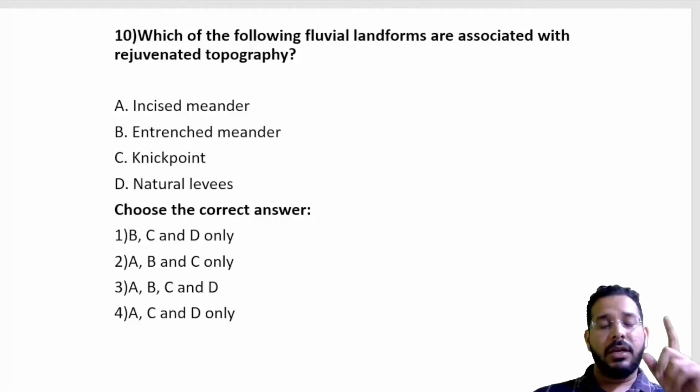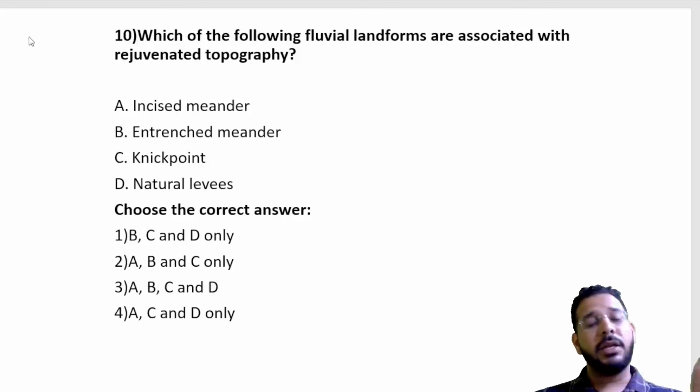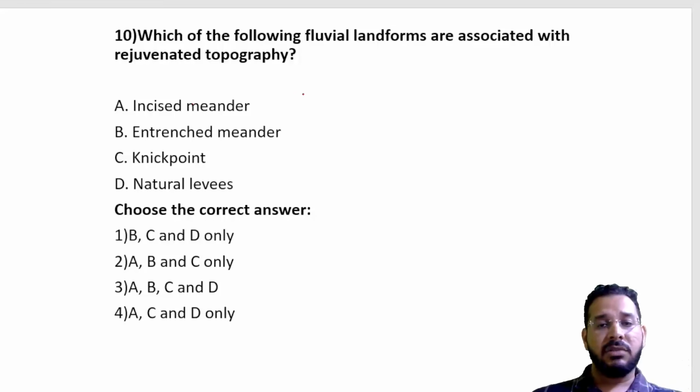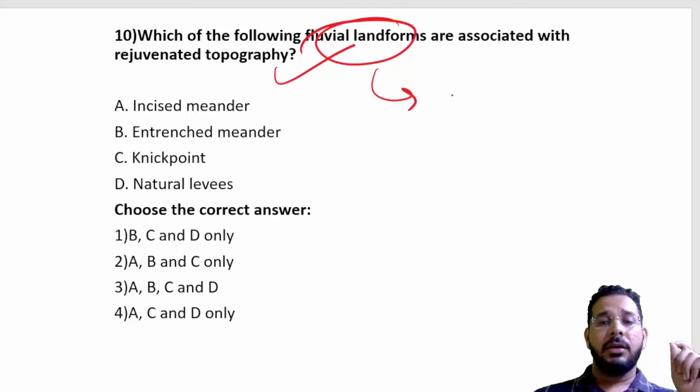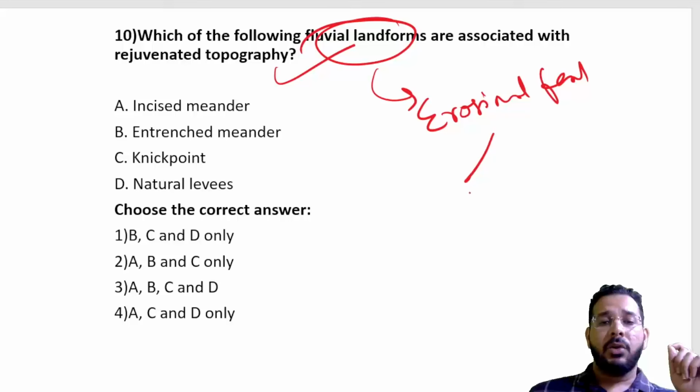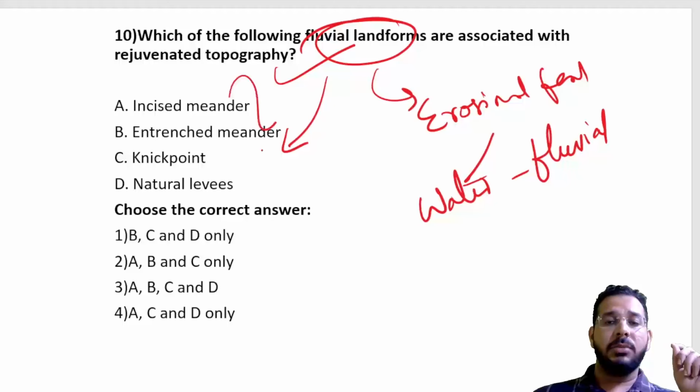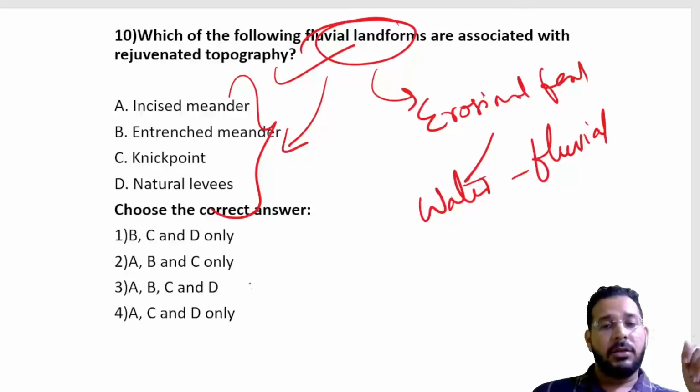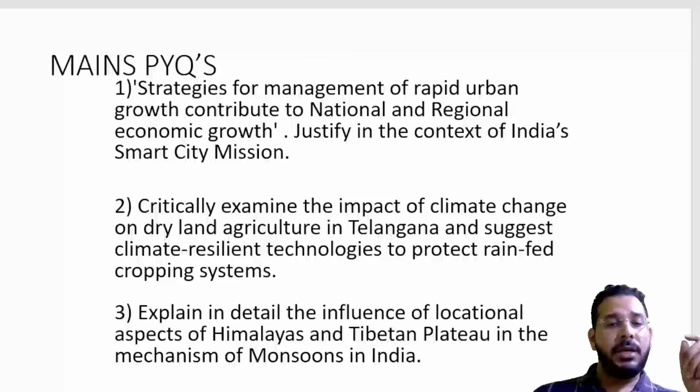So world geography is important in case of prelims. You might think that only Indian geography is given in mains, so you focus more on Indian geography, then you will miss out on all these questions which are asked from world geography. So different topography, landforms. I have said in erosional features, we have erosion by water, which is called fluvial erosion. So what type of landforms can be caused because of this fluvial erosion? So such questions have been asked.